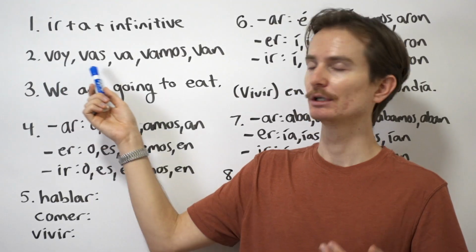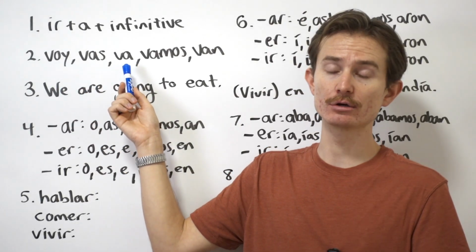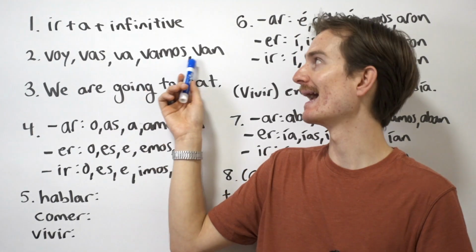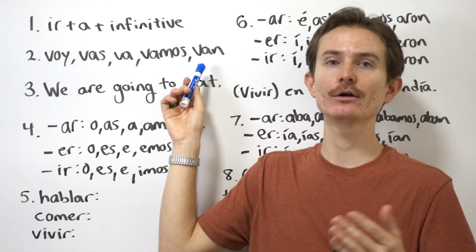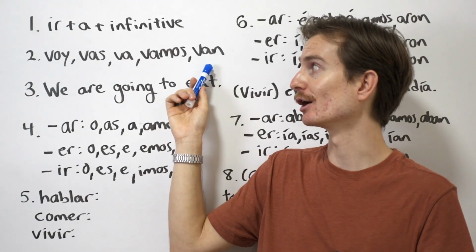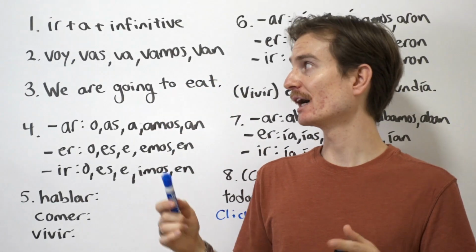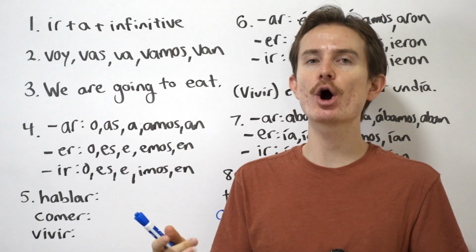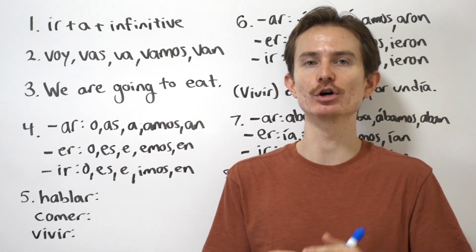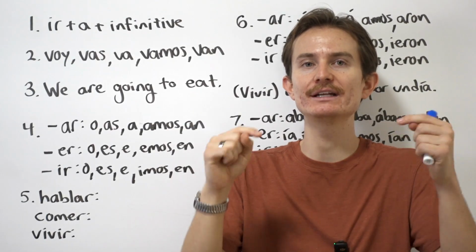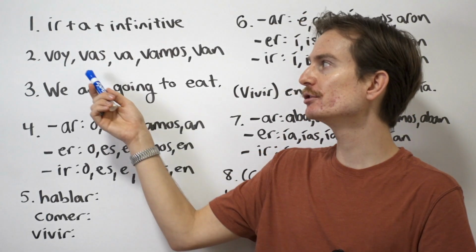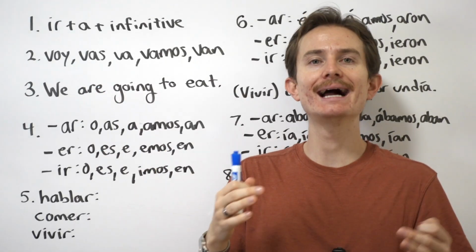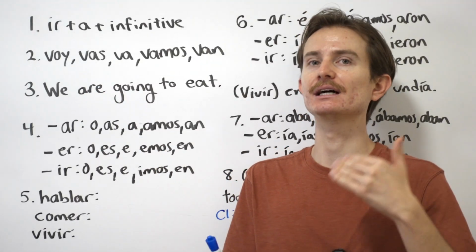So I go, you go, he goes, or she goes, or also usted goes, right? You go, formal. Vamos, we go, and they go. Ellos van or ustedes van. You guys go, okay? Now, an important thing to understand in Spanish is that the regular present tense in Spanish can also take on the idea of an ing verb in English. So if something is happening right now or in the near future, we can also use this regular present tense. So voy can mean I go or I am going, depending on the context of the sentence.